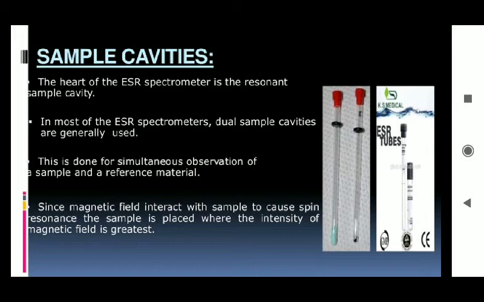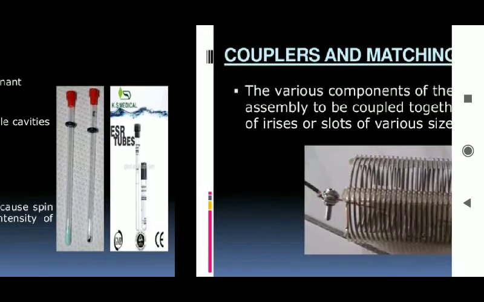When the magnetic field interacts with the sample, it causes spin resonance, and your sample is placed where the intensity of the magnetic field is the greatest. Means you place your sample where the magnetic field is greatest. By that you will get higher resolved results.